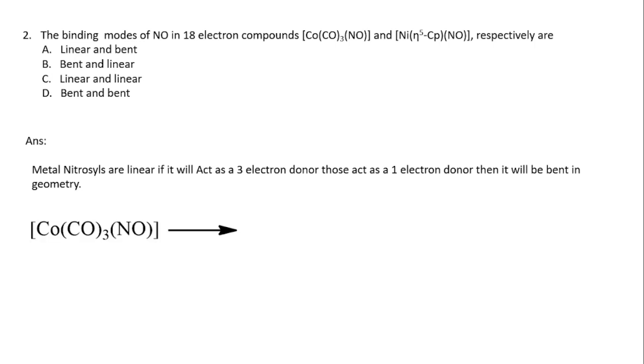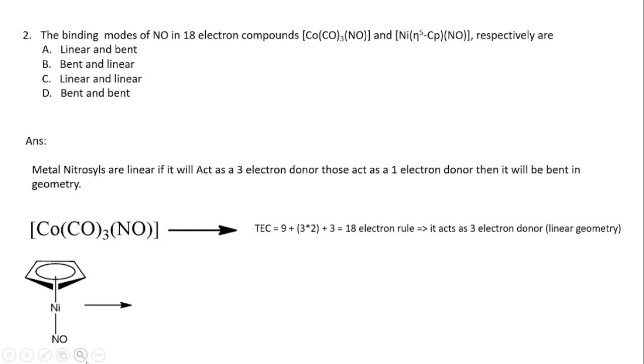See the first complex. In the first complex, first we will see the total electron count. For cobalt it is 9, and for carbonyl each contribution is 2. So 2 into 3 plus 9 plus 3, the total is 18. See here, nitrosyl is acting as a 3 electron donor. So here the binding mode is linear.